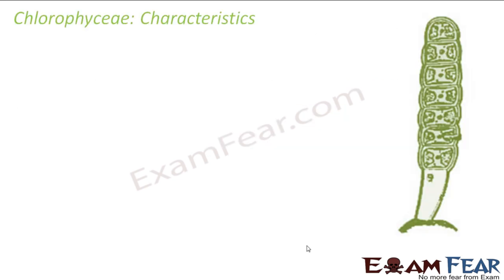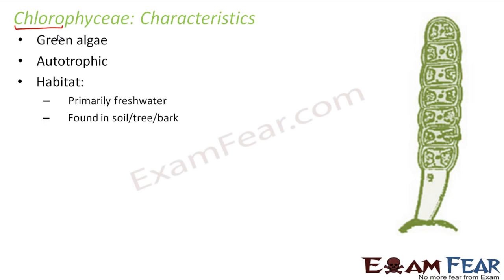Here for us to understand these different types of algae, first we will start with chlorophyceae. The term itself speaks for itself. Chloro, that is from the term chlorophyll. So these chlorophyceae are the green algae. Why are they green? Because of the presence of the pigment chlorophyll in them. They are autotrophic because they have chlorophyll. They can prepare their own food in presence of sunlight, hence autotrophic.